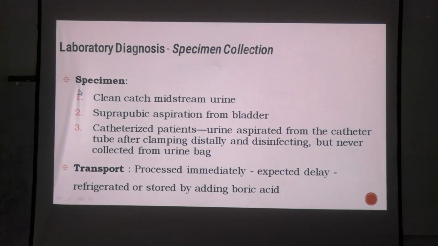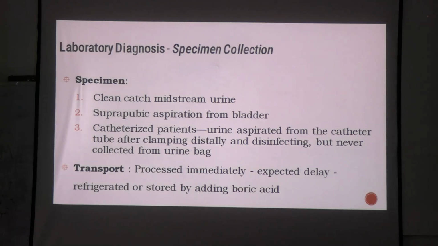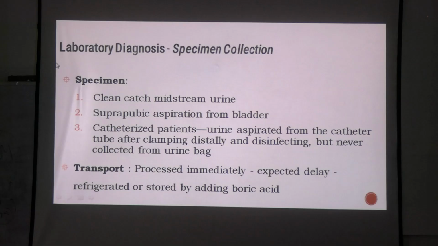Now urine collection for all this is the same. It does not matter if it's lower UTI or upper UTI, except if the patient is undergoing surgery or urological procedures, then urine could be directly collected from the urinary tract. But on an OPD basis or any other way, if you are collecting urine, you have to collect clean catch midstream urine in a sterile screw capped container, right?